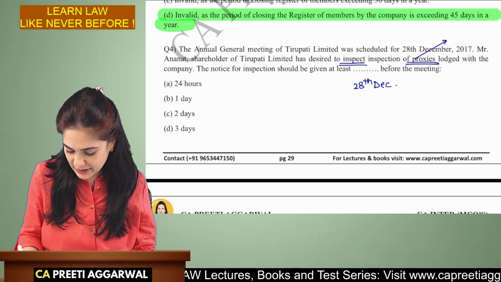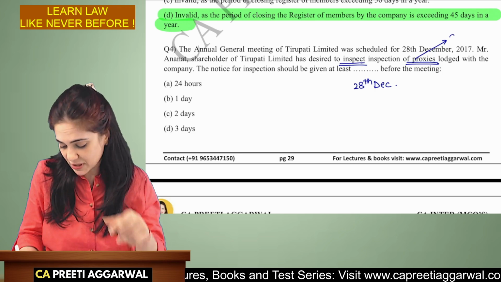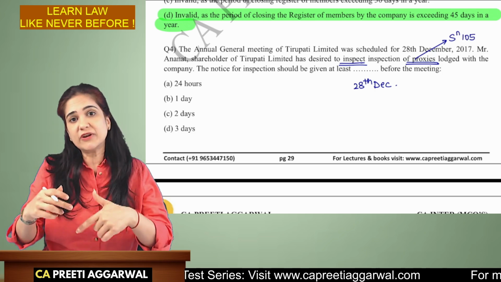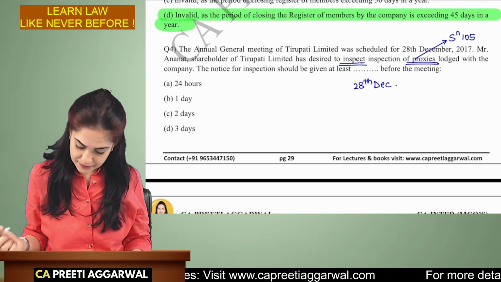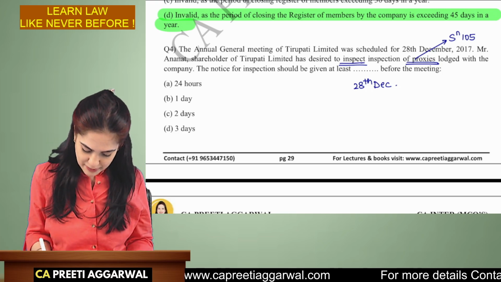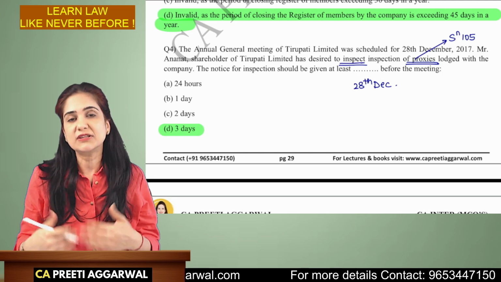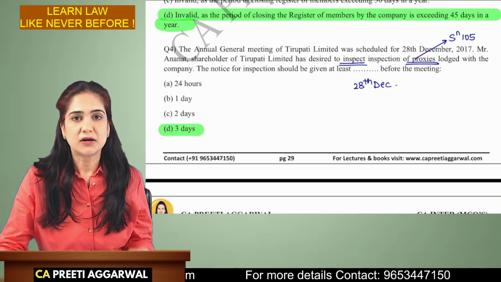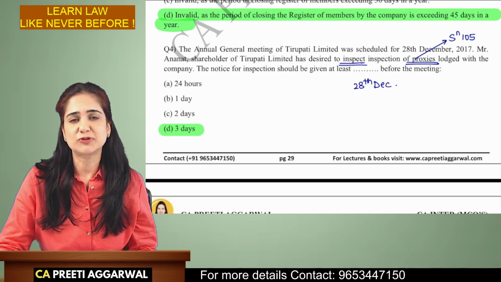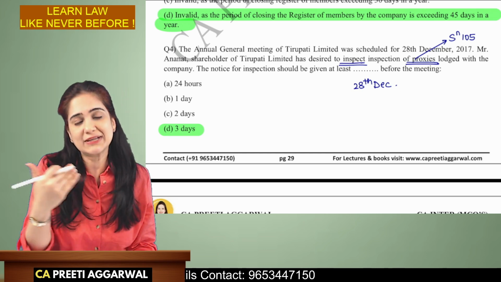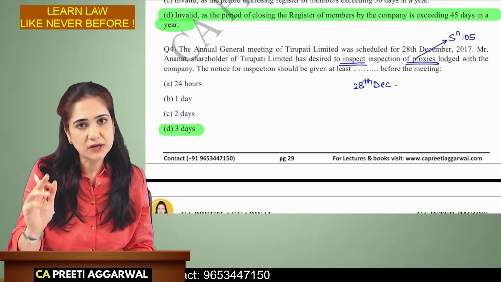As soon as we see the word proxy, immediately section 105. This is how we will also go on revising the section. So the notice for inspection should be given at least, yes, 3 days. We are giving the notice for inspection at least 3 days before the meeting. The inspection can start only 24 hours before the meeting, and it can continue to the conclusion of the meeting.